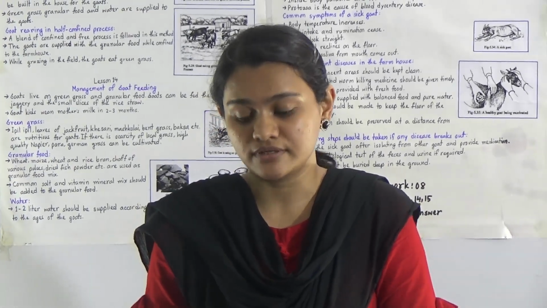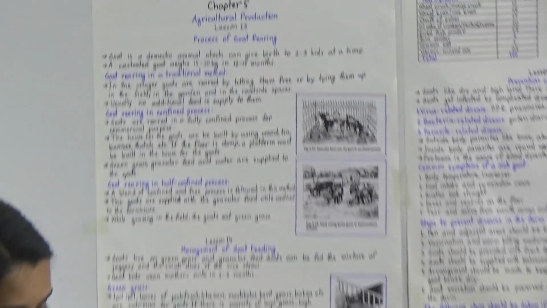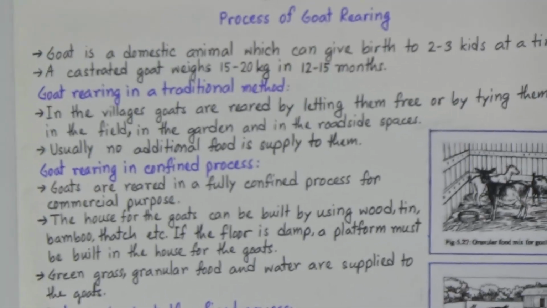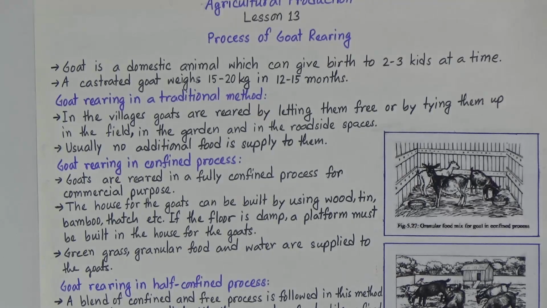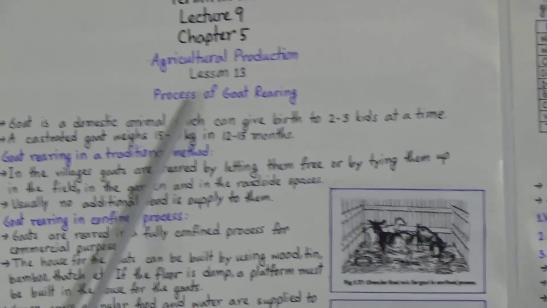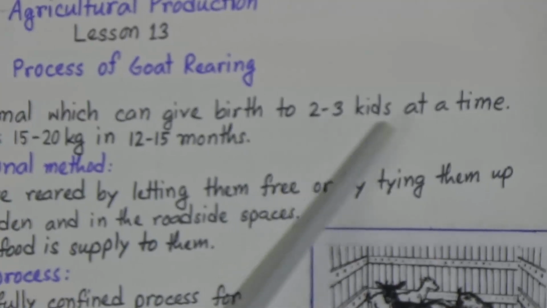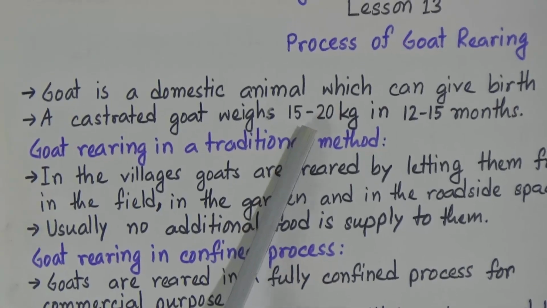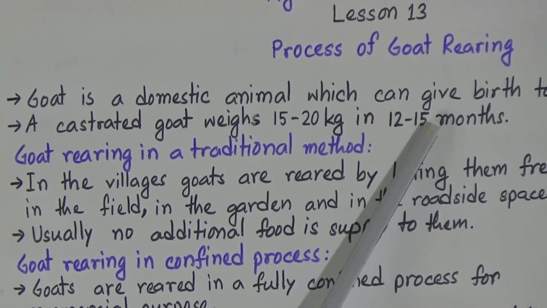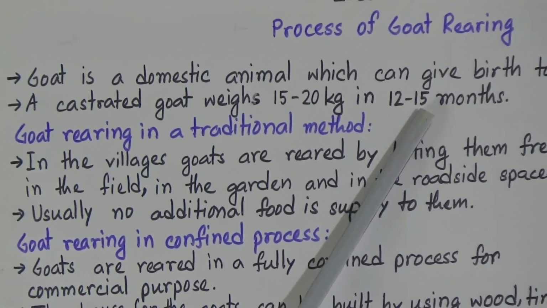So let's start our class today. Today we will know about the process of goat rearing. And now all of you can open your book and go to page 98. Now lesson 13, the process of goat rearing. Goat is a domestic animal which can give birth to 2 to 3 kids at a time. A castrated goat weighs 15 to 20 kg in 12 to 15 months. So that's why goat rearing is very popular in our country, especially in the rural area.